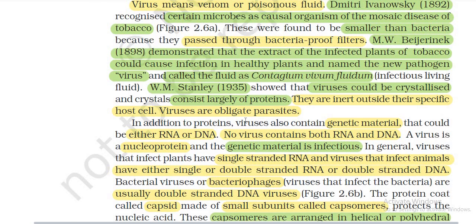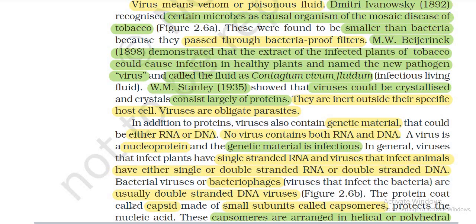Viruses are obligate parasites. In addition to protein, viruses contain genetic material that could be either RNA or DNA. No virus contains both RNA and DNA. The nucleoprotein and genetic material is infectious. In general, viruses infecting plants have single-stranded RNA. Viruses infecting animals have either single or double-stranded RNA or double-stranded DNA. Bacterial viruses, or bacteriophages, which infect bacteria, are usually double-stranded DNA viruses.